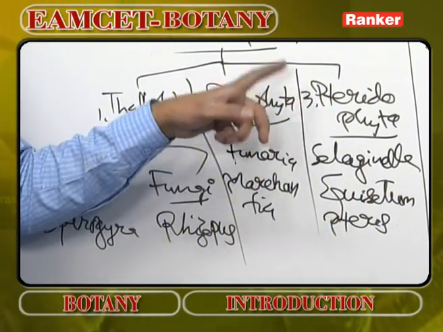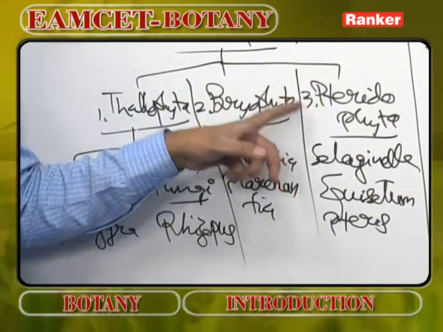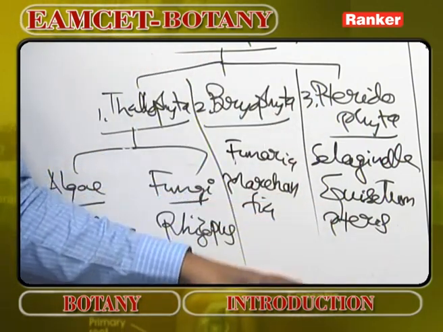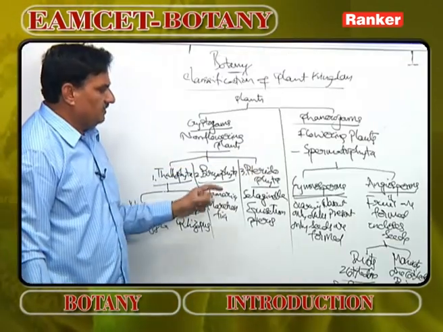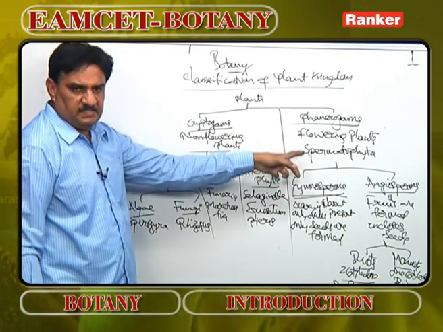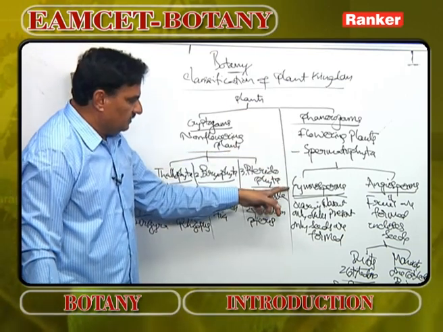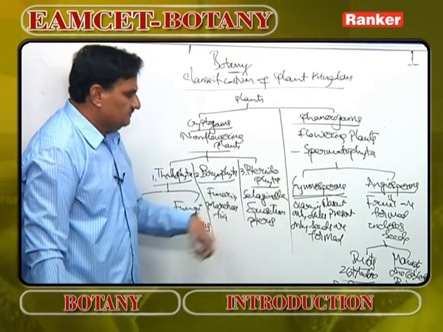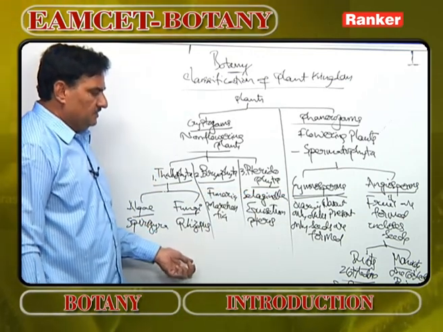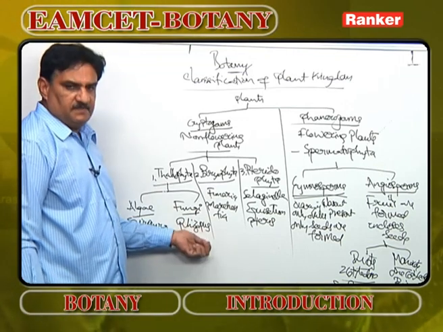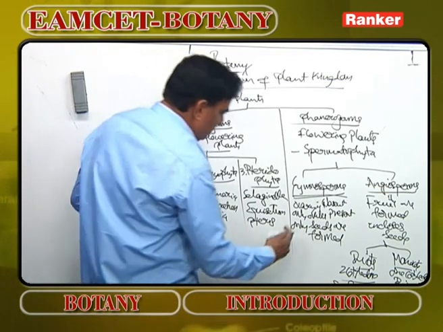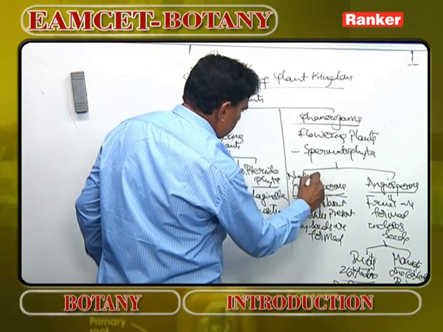Pteridophytes are the first vascular cryptogams. For the first time xylem and phloem are formed in pteridophytes. Selaginella, Equisetum, Pteris. Phanerogams are flowering plants which are divided into only one division, that is spermatophyta. Spermatophyta includes gymnosperms and angiosperms. Gymnosperms means the ovary is absent, only ovules are present, that's why only seeds are formed, no question of formation of fruits. And gymnosperm itself means naked seeds.